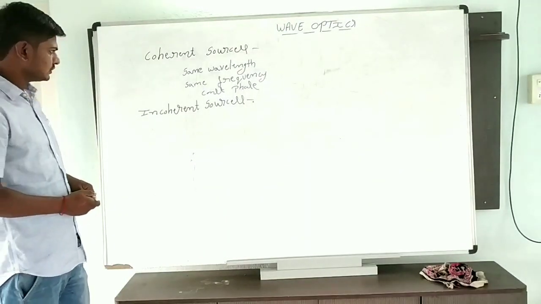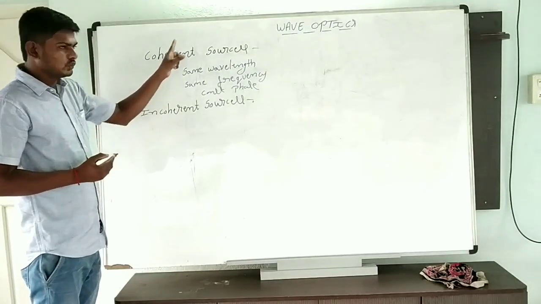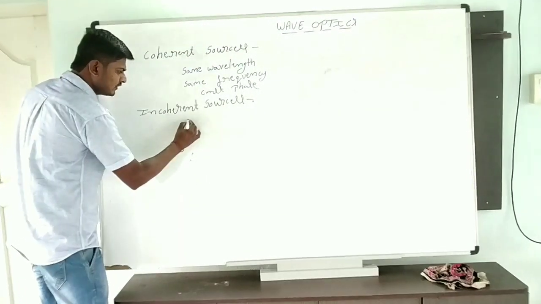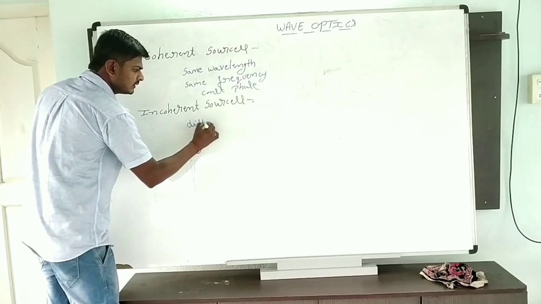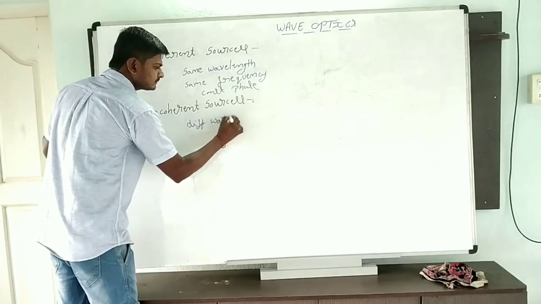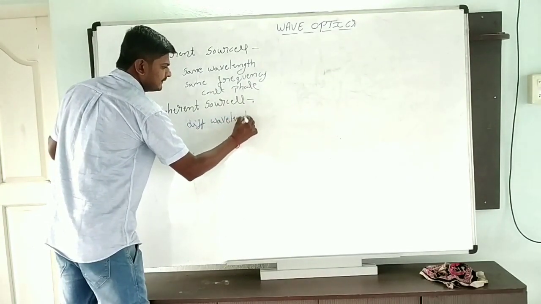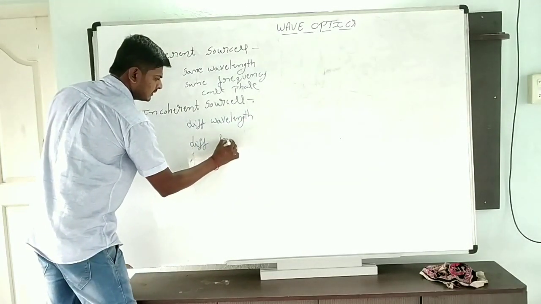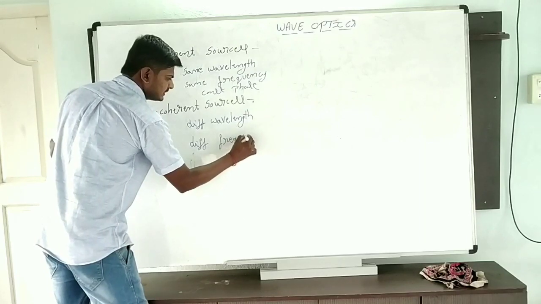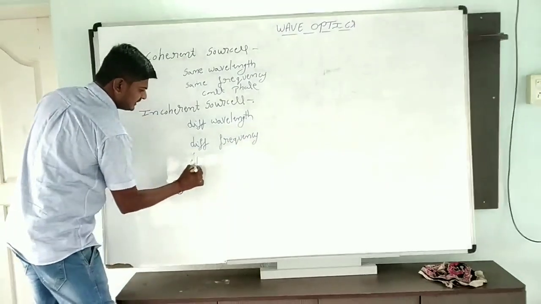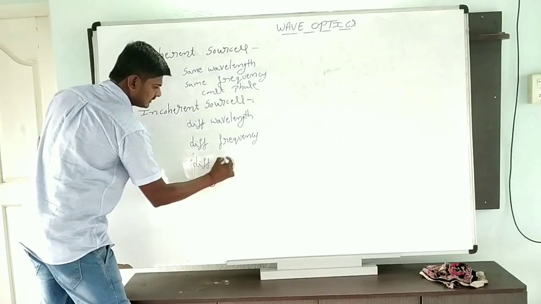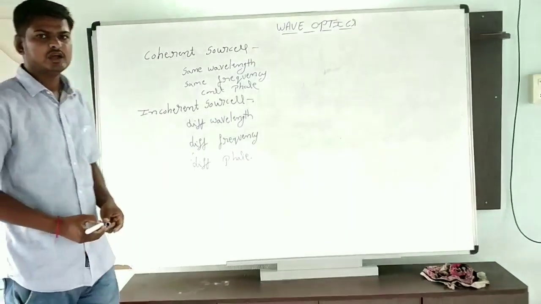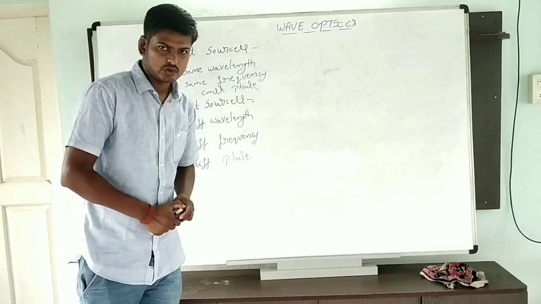The two sources of light are said to be incoherent if they emit light waves of different wavelength, different frequency, and different phase. We call it incoherent sources.